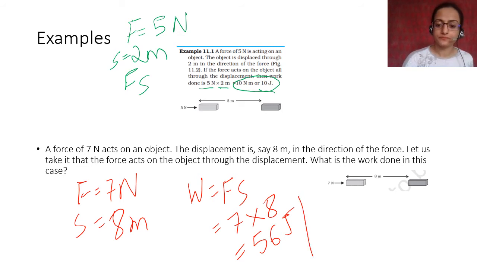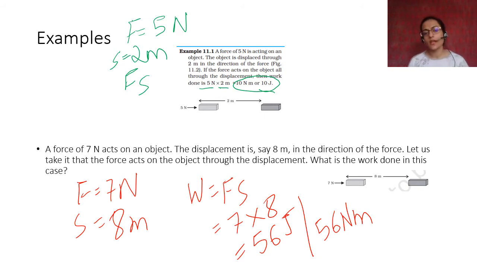Okay, you can use either of these SI units, but joule is the unit that is generally accepted. But if you don't remember it, you can just write Newton meter also instead of leaving it blank. But you have to remember it is joule. Okay.